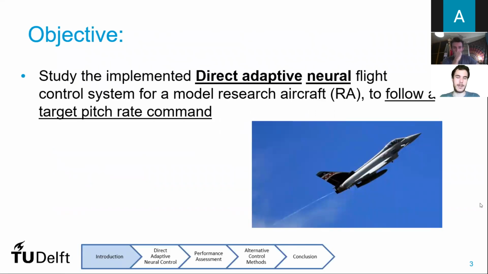So the objective. The main purpose of the paper that we researched was to design a neural network controller that will control an unstable unmanned research aircraft, which was similar in configuration to a combat or military aircraft. And for that, the direct adaptive neural flight control system is used, and the main task is to basically follow a pitch rate command, which is given.